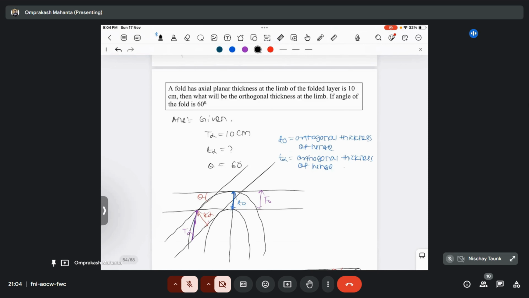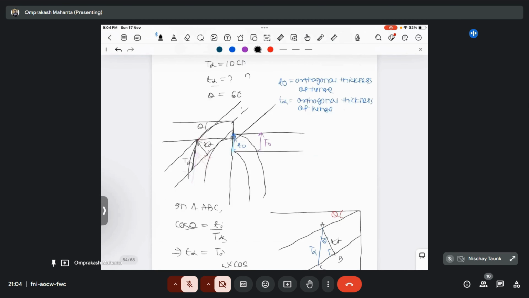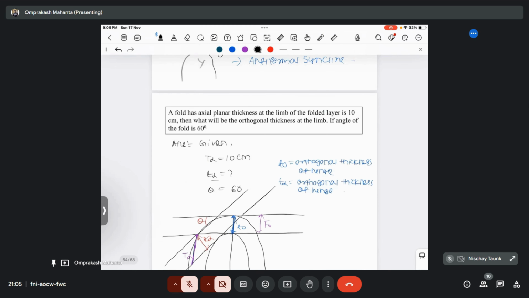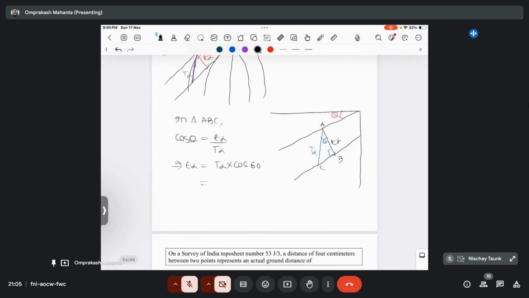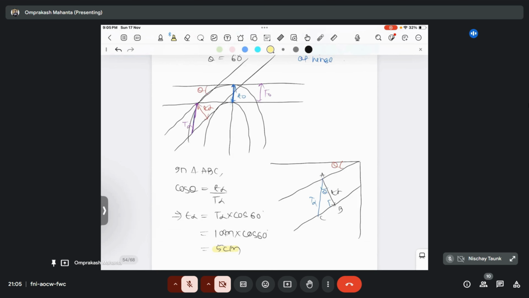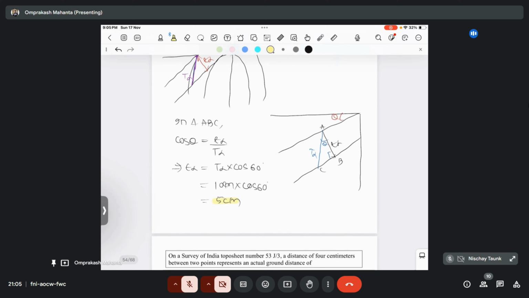So in this question, it asks to calculate the small t alpha value. What will the small t alpha be? That is capital T alpha into cos theta, given here as 60 degree. So 10 meter into cos 60 degree. What will be the answer here? 10 into cos 60 is 5. Sorry, 5 centimeter. So this will be your answer. Remember that this is how we derive the formula: cos theta equals small t alpha by capital T alpha.